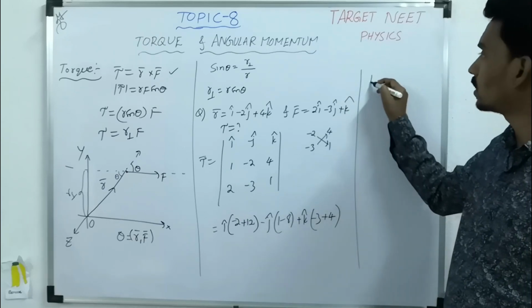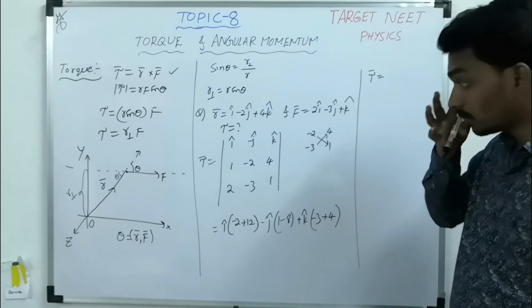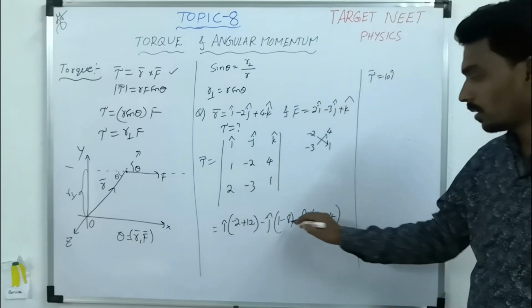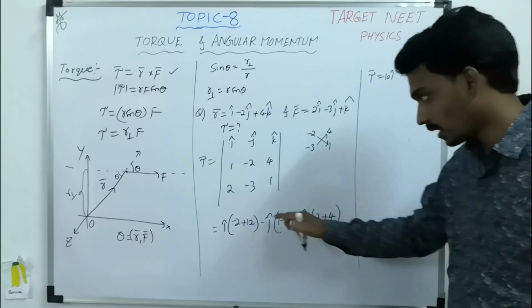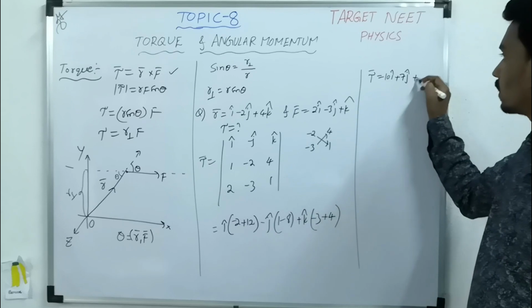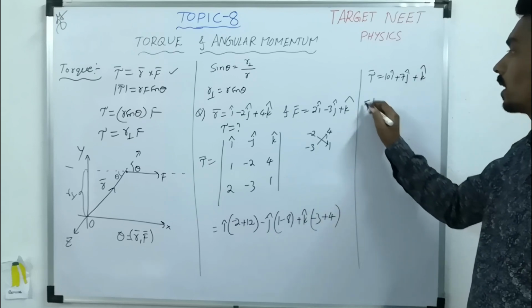So what will the torque value become? Minus 2 plus 12 is plus 10. 1 minus 8 is minus 7. Minus of minus is plus 7 j cap. So plus k cap. Then what is the magnitude?